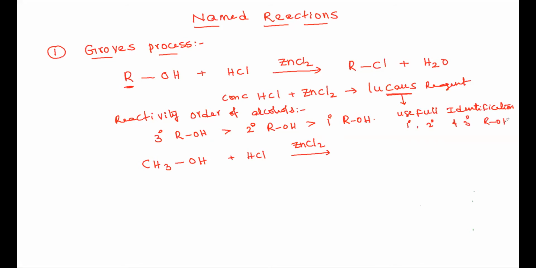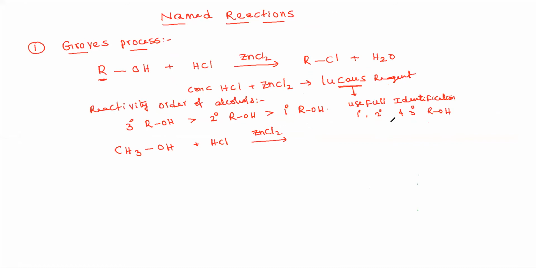How does this reagent identify them, dear students? Tertiary alcohols react very fast, forming turbidity within a fraction of seconds, secondary alcohols take about 5 minutes, and primary alcohols are very less reactive.